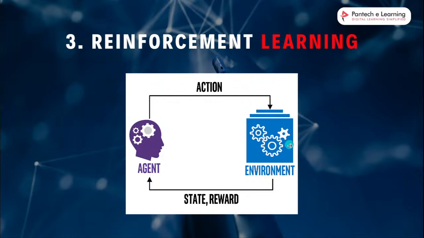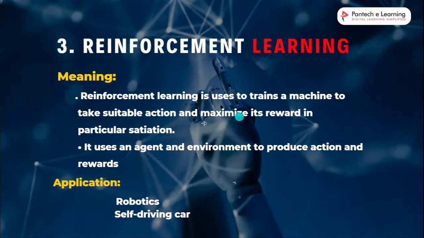That means when the process is completed, only then will the machine be a success. If not completed, it is not a success. Okay. So that is the meaning of reinforcement. It is used to train the machine. When the suitable action to maximize the reward is found, only then will the training be stopped. If it is not suitable, we use another method. Okay. The next one is application.